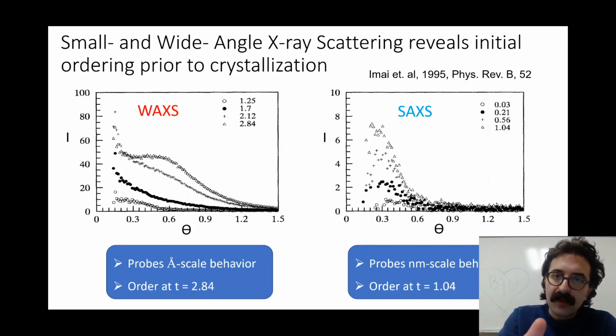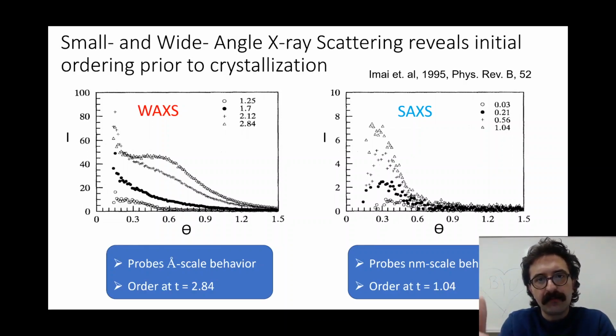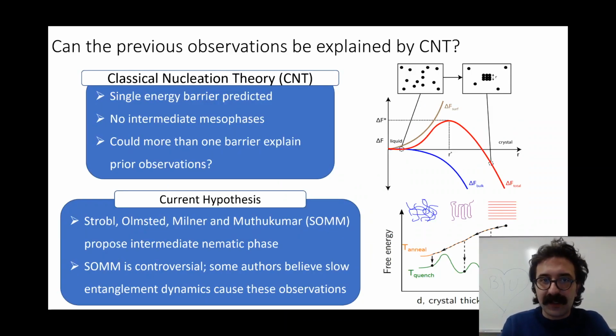But these peaks started showing up at about a third of the time that the peaks in WAXS showed up. So what this is telling us is that there's some sort of initial ordering on a larger length scale before the order we expect to see on the molecular level. And this is really an indication that there's some sort of intermediate state.